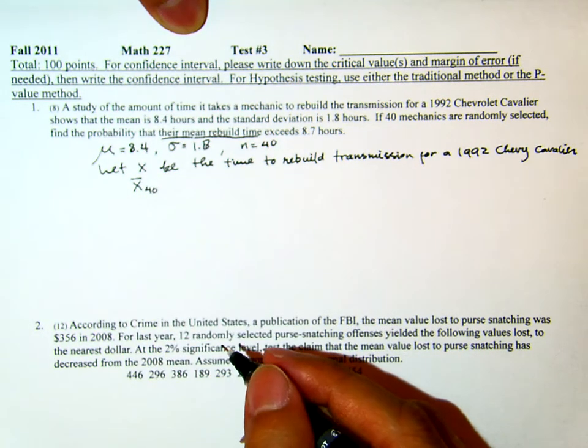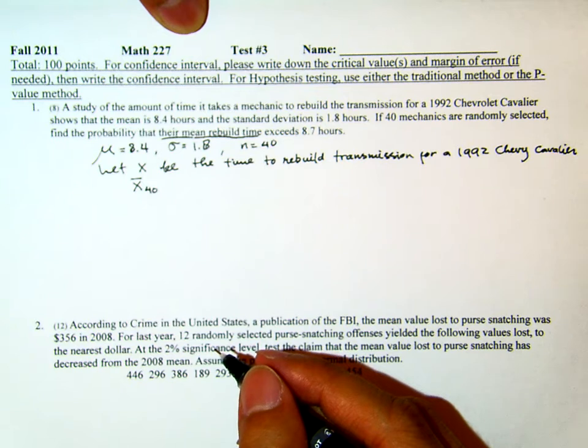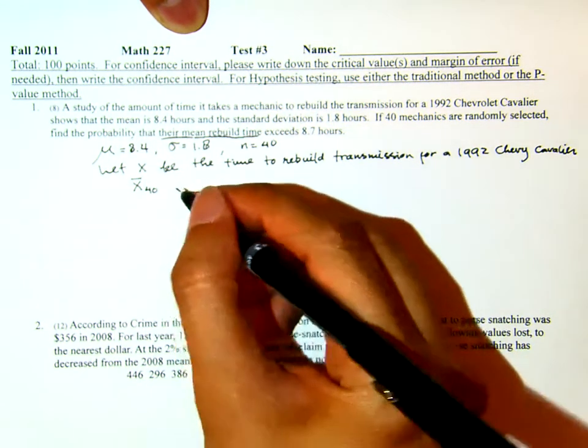The amount of time for the average of 40. Okay, the average of 40 data.